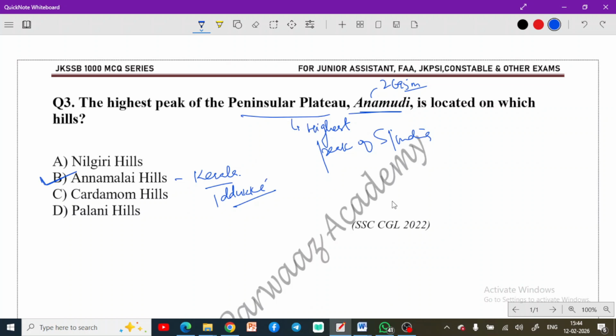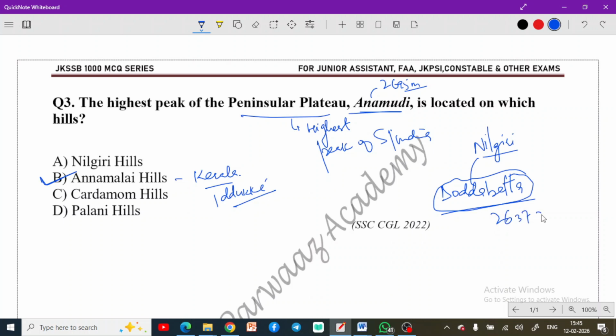Don't confuse it with Doda Betta. Students always get confused here. Doda Betta is the highest peak of Nilgiri. Nilgiri is a separate range. That's also part of the Western Ghats, but it's separate. Doda Betta is the highest peak of the Nilgiris, and Doda Betta has 2637 meters of altitude. This is also a fact that you need to remember, because many times students get confused with this fact.